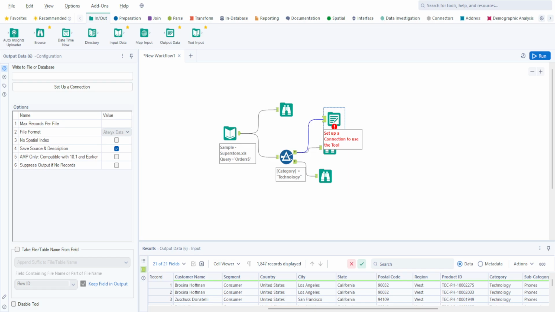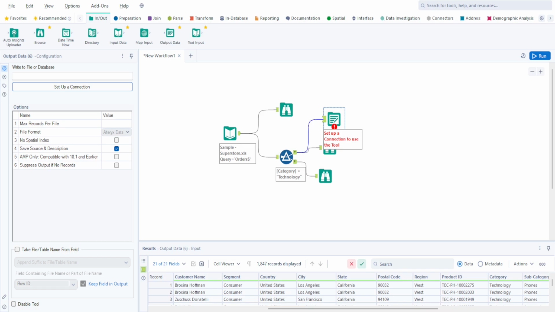The reason is that this is not configured yet. So I'll set up a connection here, that is, what type of file do I want to make with this. I'll click on set up a connection, and choose how I want to save the file. I can save it as a .yxdb, or a comma separated CSV, or something like that. I'm good this time with the XLSX file, so I can quickly save it as an XLSX file, and done with it.